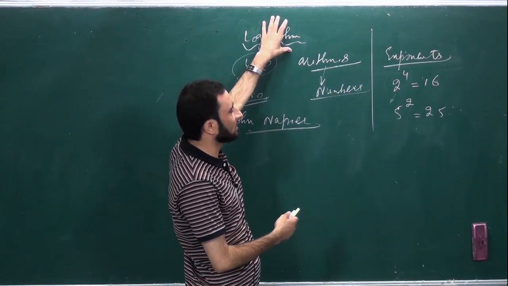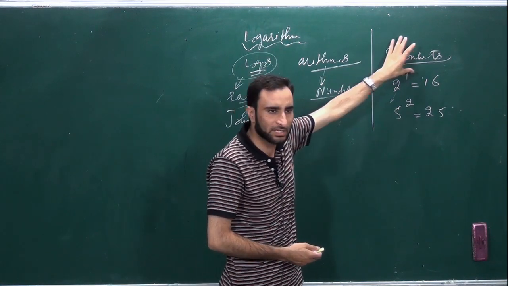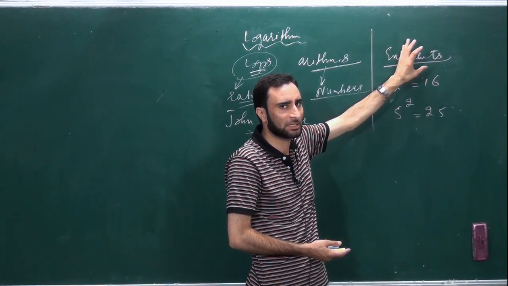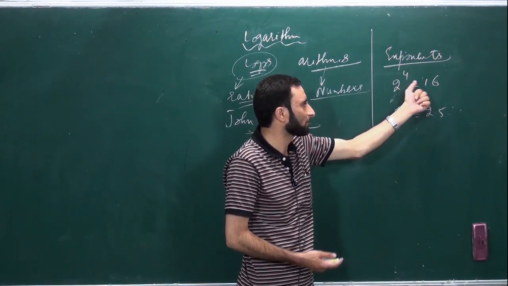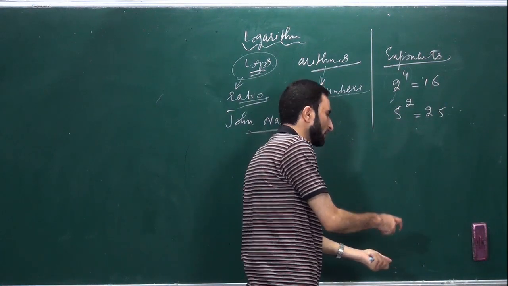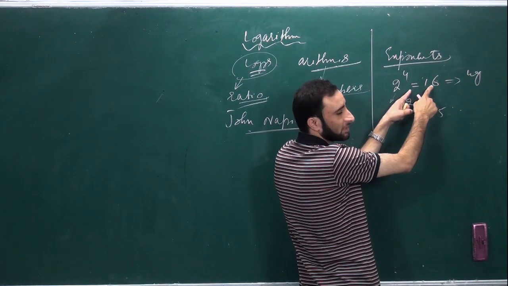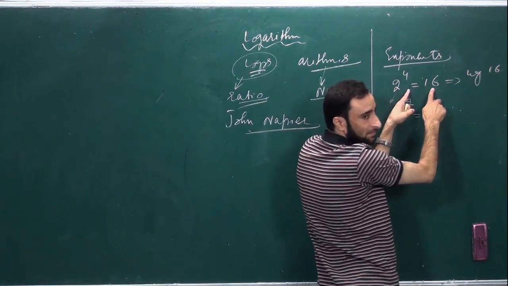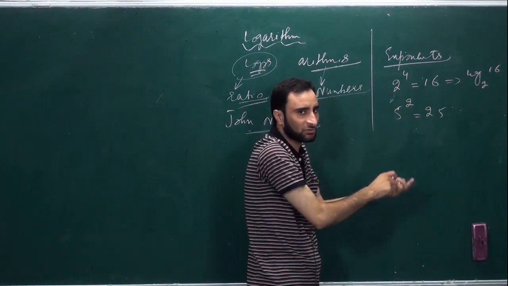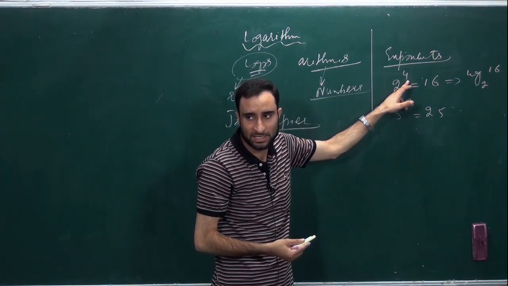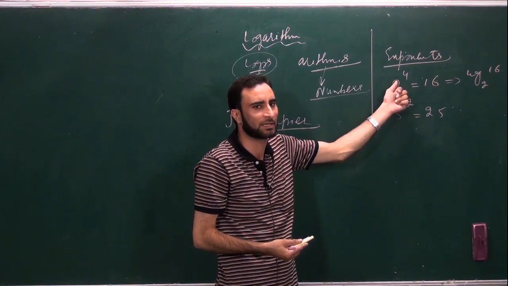So the logarithm is basically the converse, the reciprocal, of exponents. How is it the reciprocal of exponents? Because when you have written 2 to the power 4 is equal to 16, we can say that this implies log of 16 to the base 2, because 2 is a fixed number which you are multiplying 4 times, 5 times, whatever the index, whatever the power is.